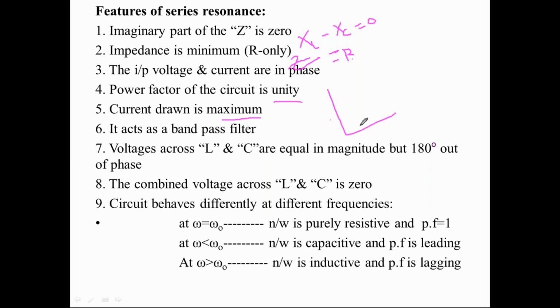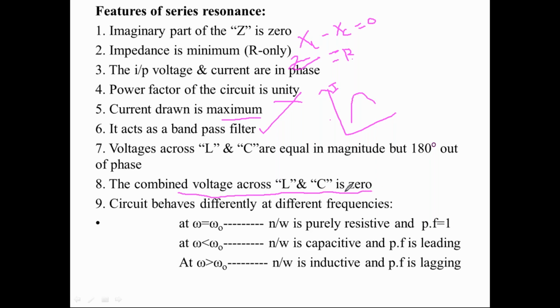We have seen this graph. Its applications are a band pass filter. Now, the voltages across L and C, VL and VC, are equal in magnitude and 180 degrees out of phase, or the combined voltage across L and C is equal to 0.